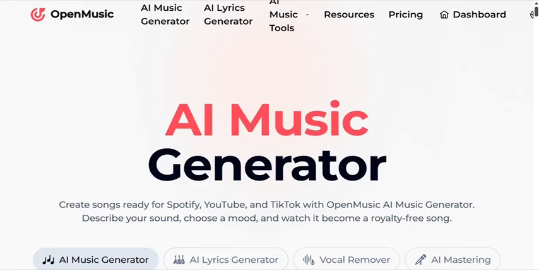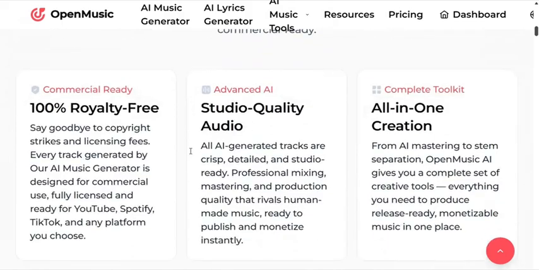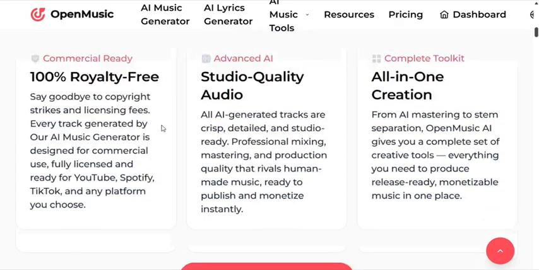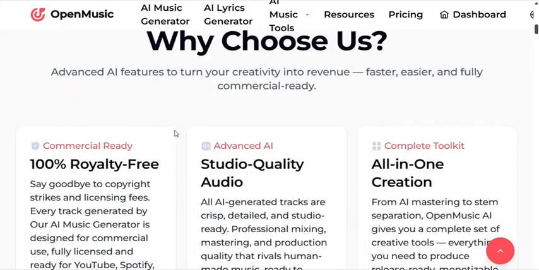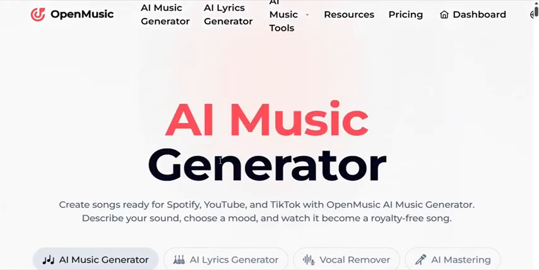This is the AI tool we'll be using today to generate our music. As you can see, it says AI music. It's an AI music generator. With this AI tool, you can generate music and post it on all social media platforms, and to your distribution company. As you can see, it's 100% royalty free. Say goodbye to copyright strikes or license fees. You will own the music because you have the license, according to the AI.